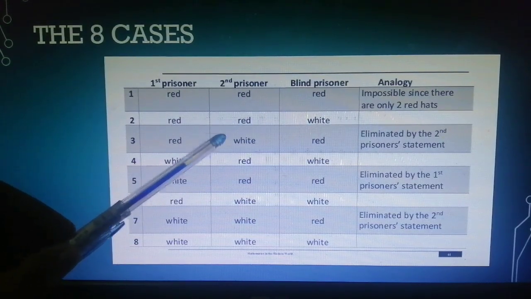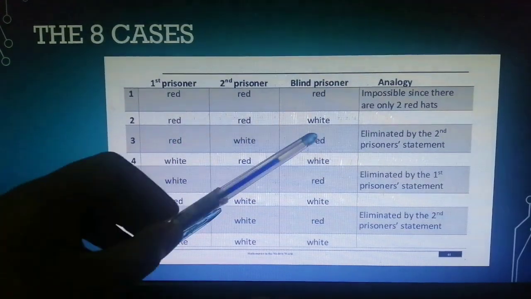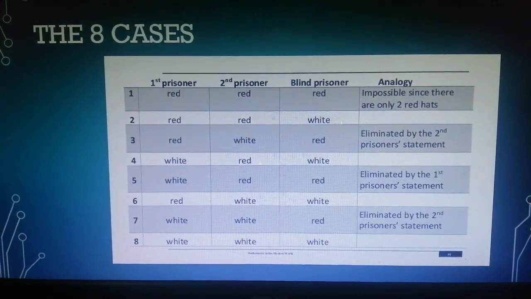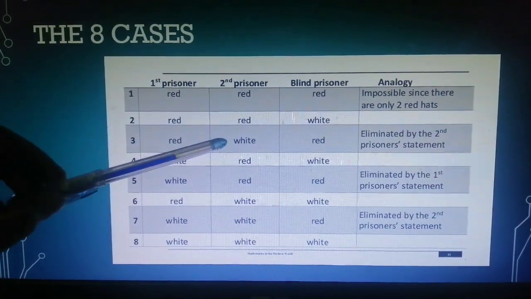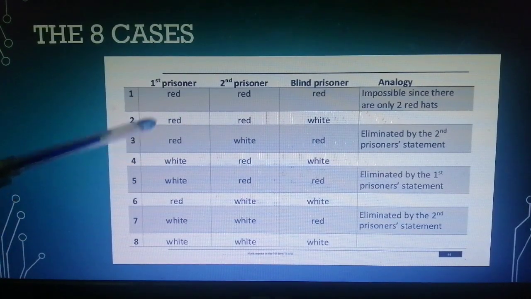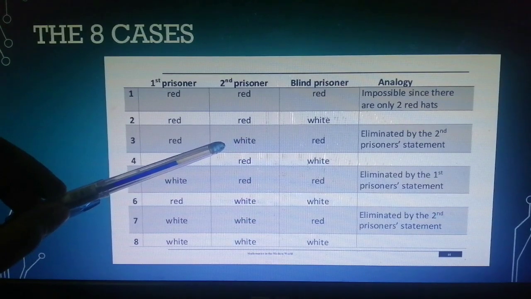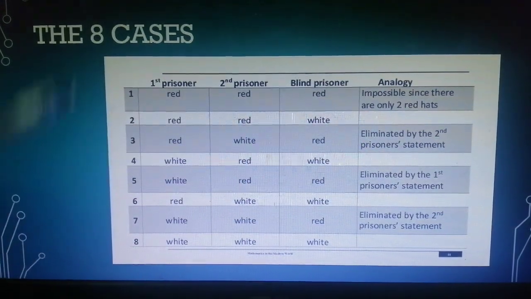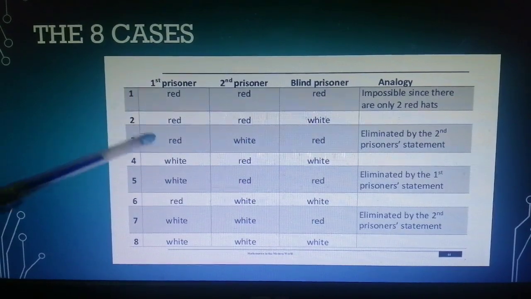Now if he sees that the first prisoner and the blind prisoner is wearing red, and he knows that there are only 2 red hats available, he would be able to tell that the color of his hat would be not red because there are only 2, which will be white. So this is impossible as well because he already said that he doesn't know the color of his hat. So 1 and 3 now are voided.